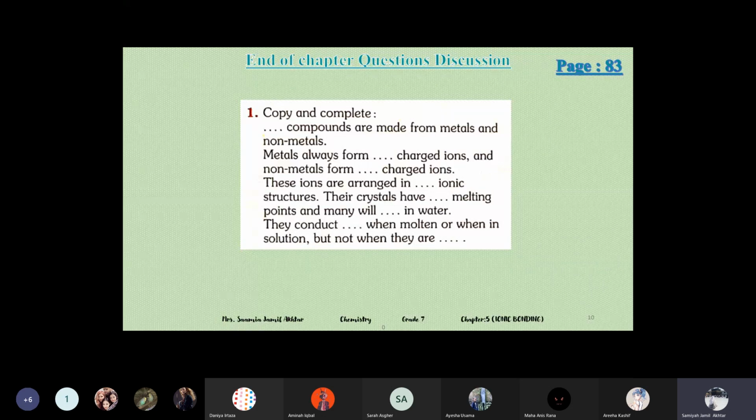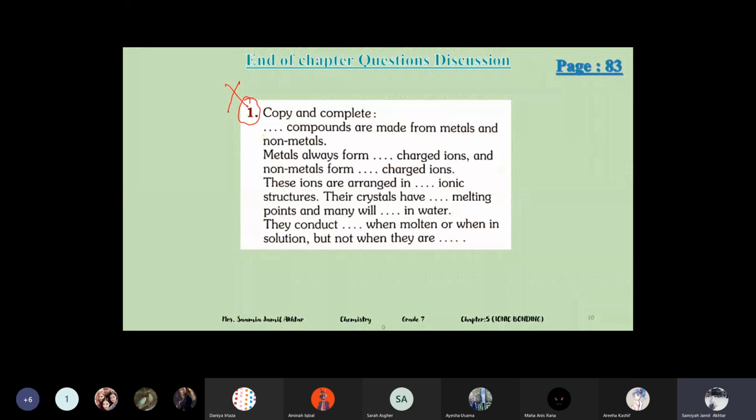Right now, you will write these question answers in the copy, but this will be your week 3 homework. So don't burden yourself. Do it next week in your copy. This week, just do the homework which I gave you right now. All 6 questions are included on page 83. No need to do this in the copy. We will discuss this question and leave it in the book, because it's fill in the blanks, so there is no purpose in doing it again.